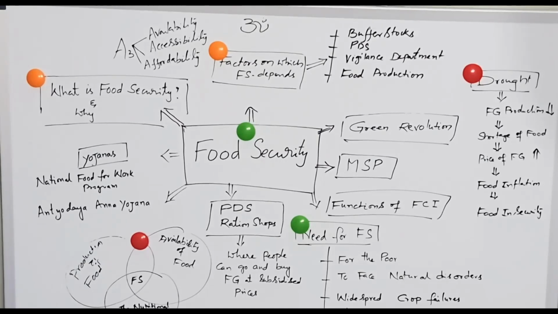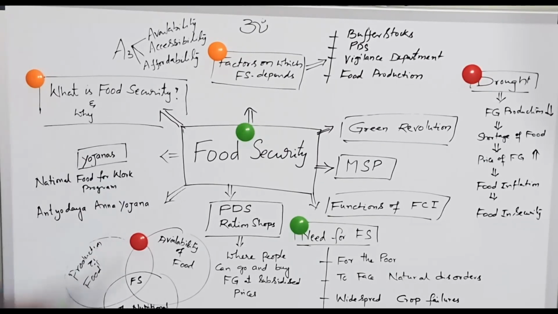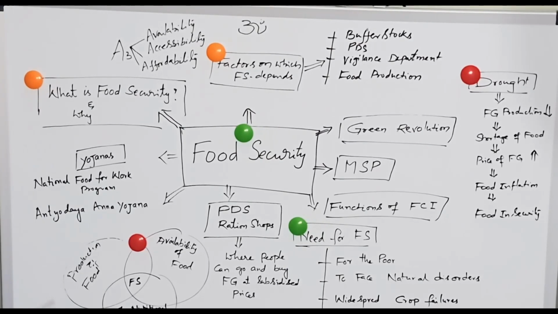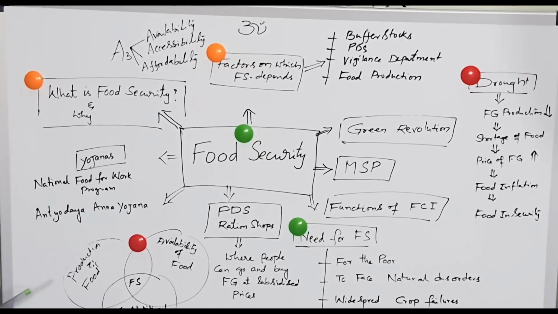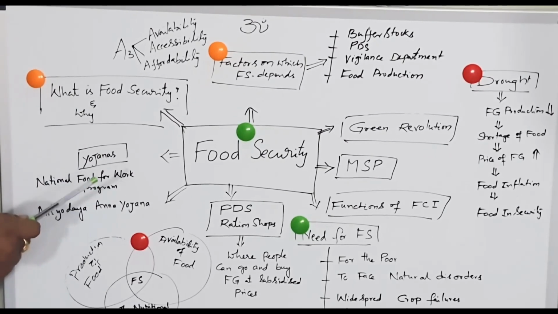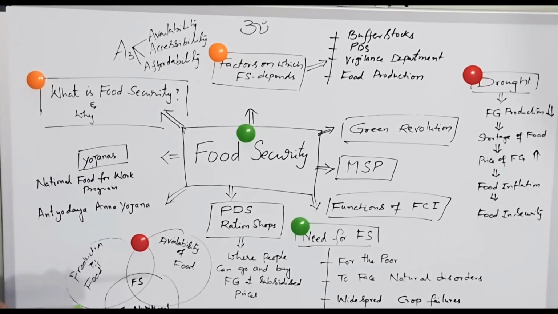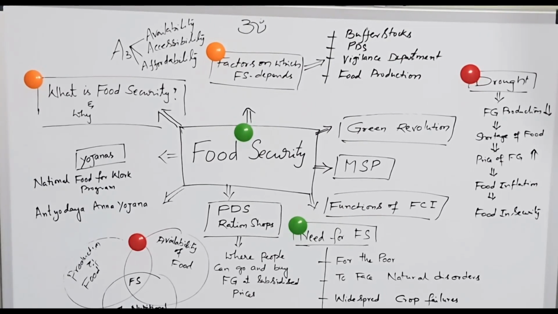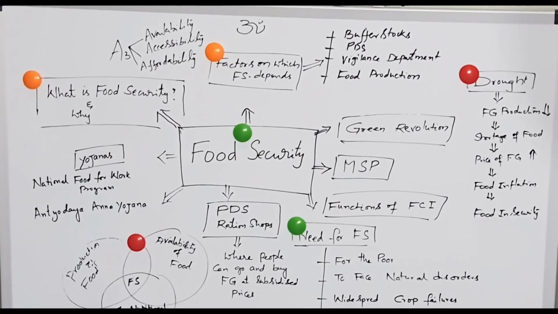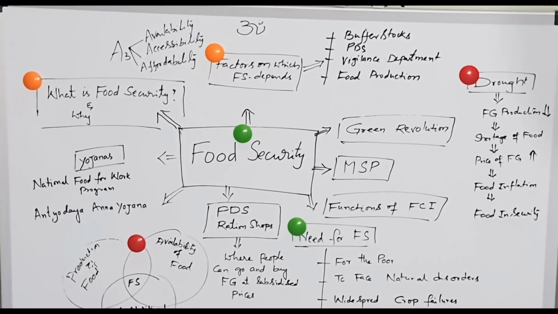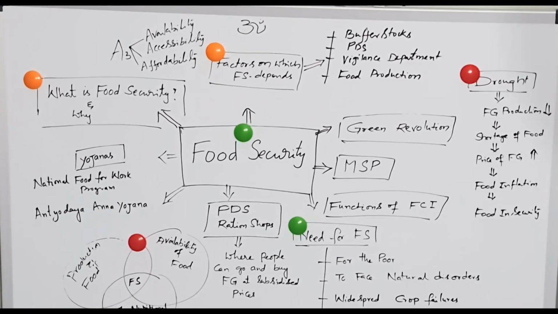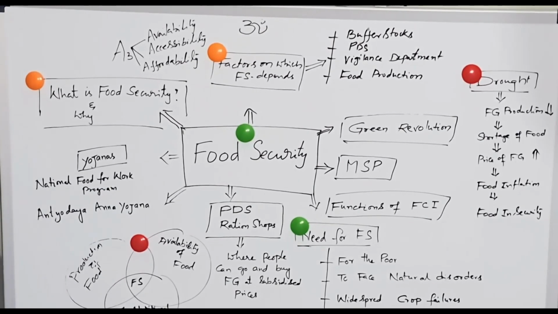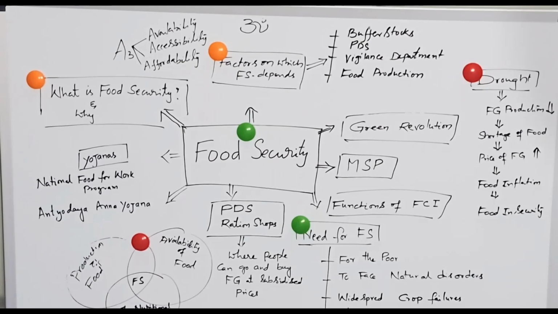The topic is food security. What is food security? Why is it necessary? We can define food security as providing food to all the people of the country, when all people at all times have physical and economic access to sufficient, safe, nutritious food to meet their dietary needs and food preferences for an active and healthy life. Food is required for good health.